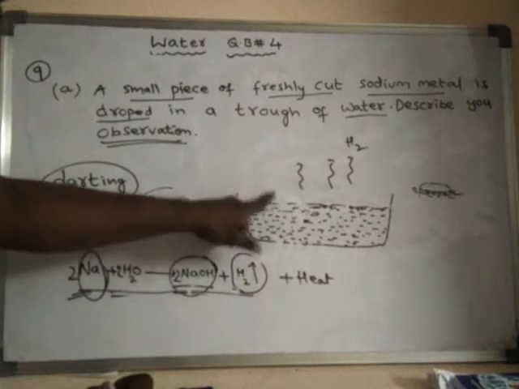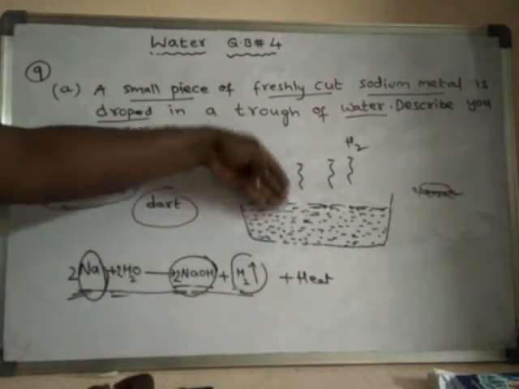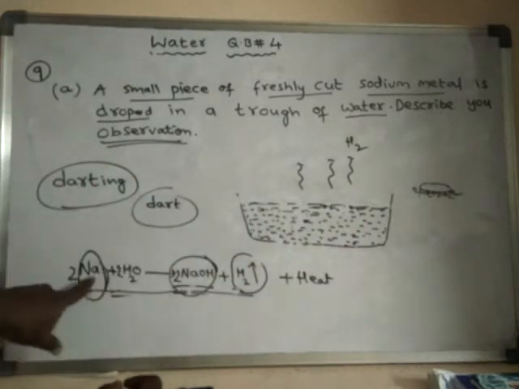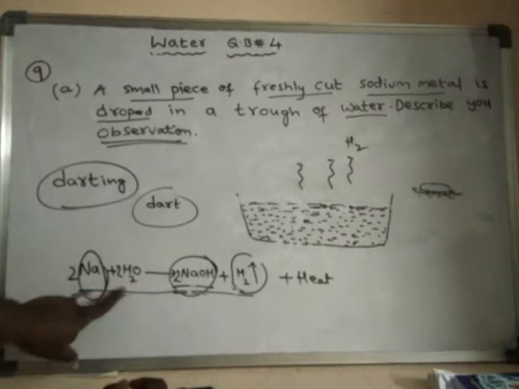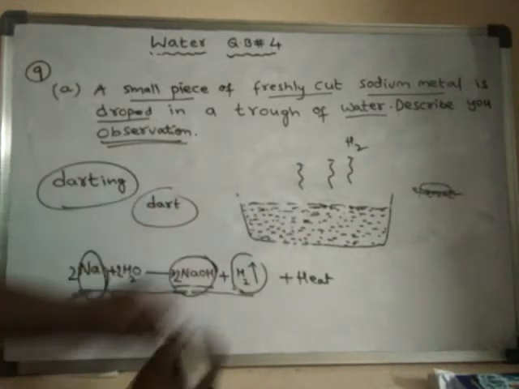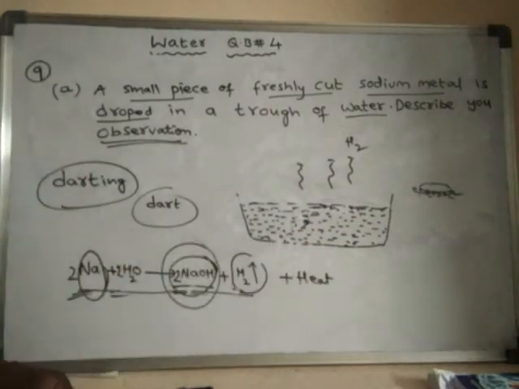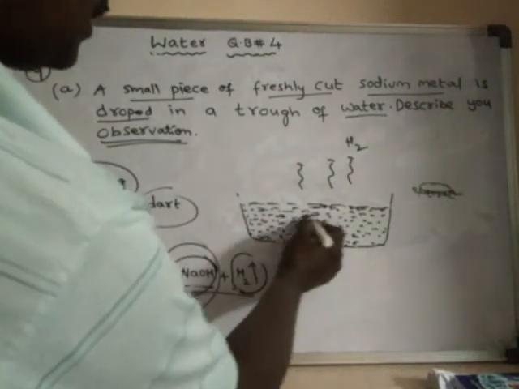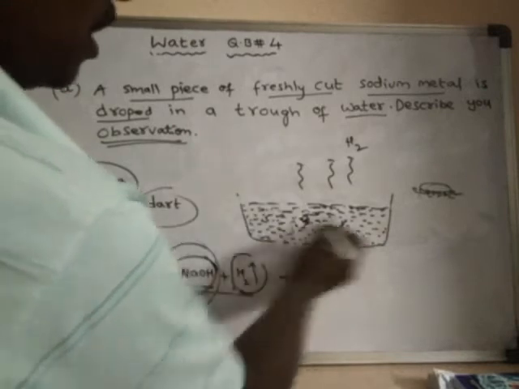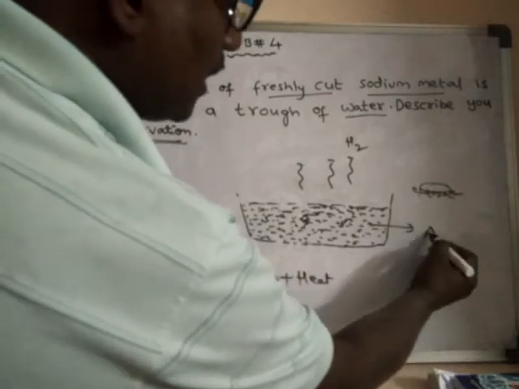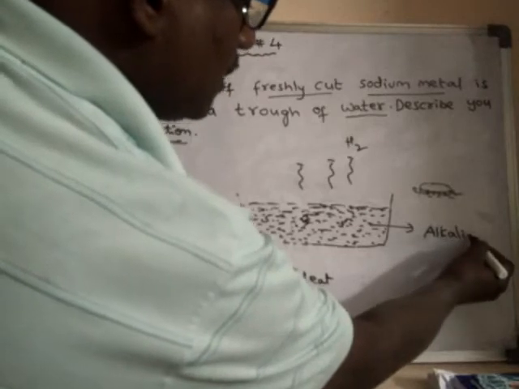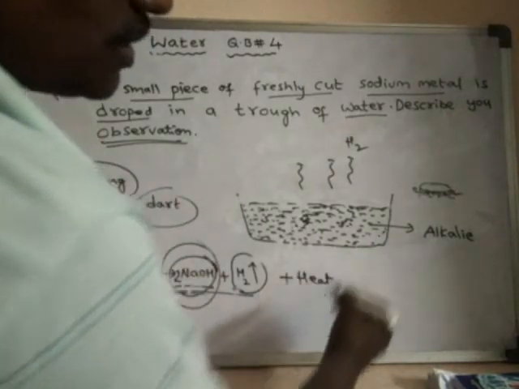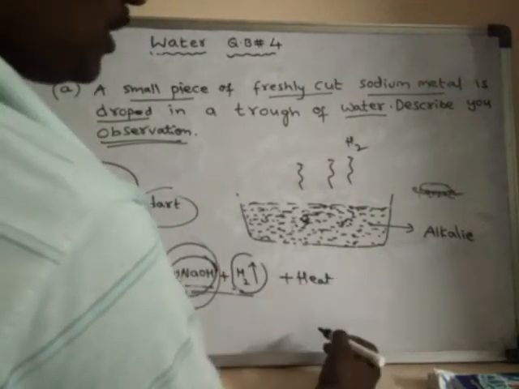Now, before sodium metal is dropped into this, it was only water. But when sodium metal is dropped into this water, a reaction takes place between the sodium metal and water, and finally this substance is formed. Which substance? Sodium hydroxide, NaOH. So now this solution will contain sodium hydroxide in it. Hence the solution turns alkali. What is alkali? Alkali means when a base is dissolved in water. A water soluble base is said to be alkali. So now the solution is alkali.